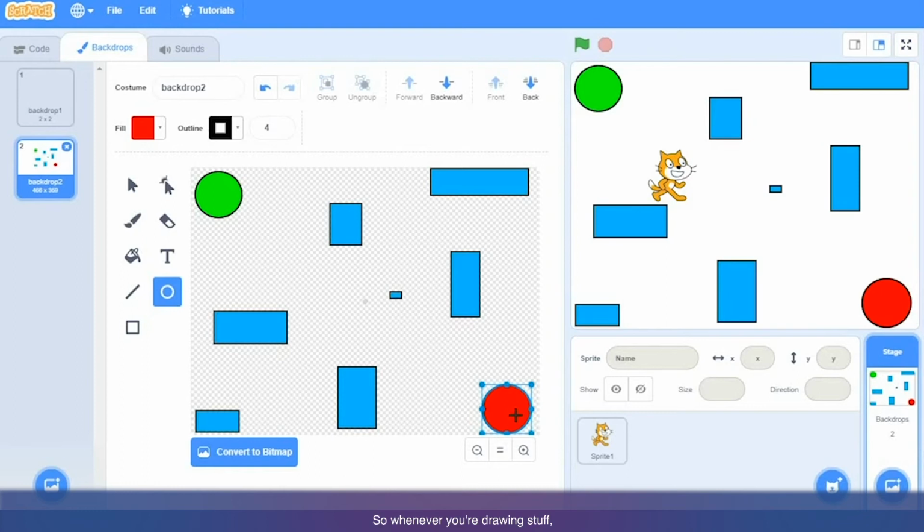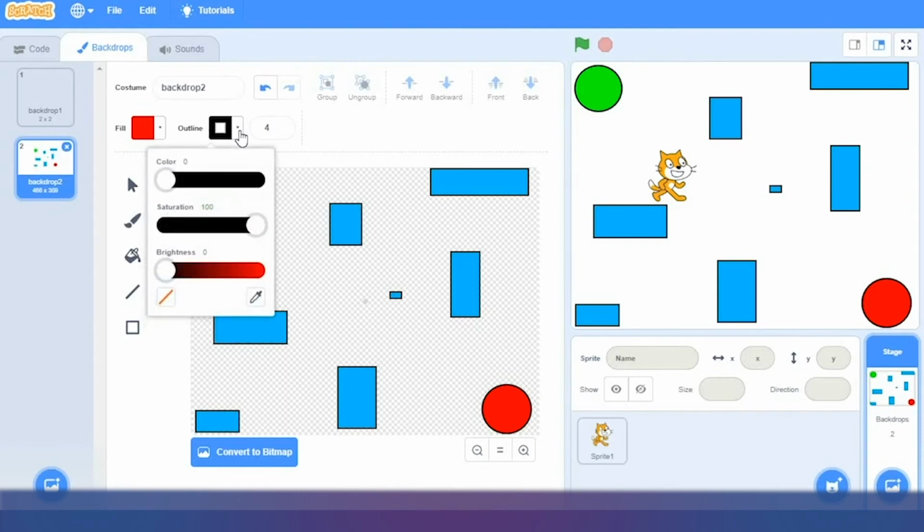Place it properly. Whenever you are drawing, you can see it here on the stage. It's okay if your rectangles or circles have an outline. It's okay if the outline is there. If you don't want it, you can remove this outline. Okay.